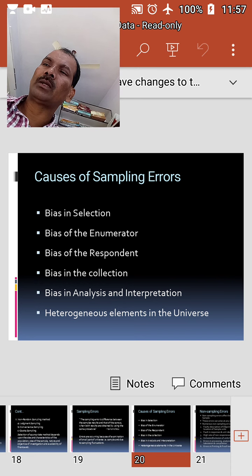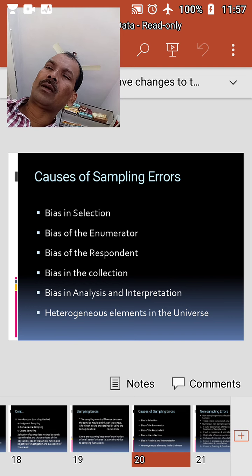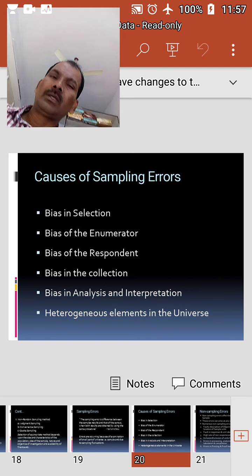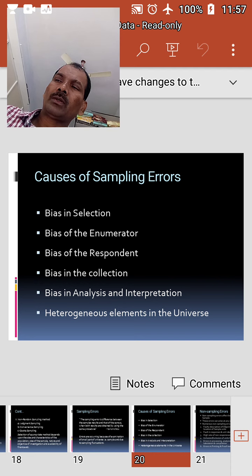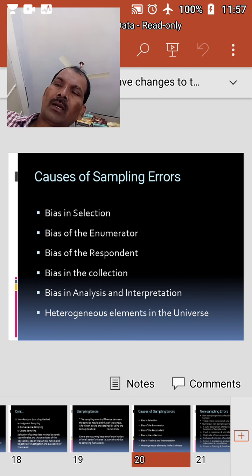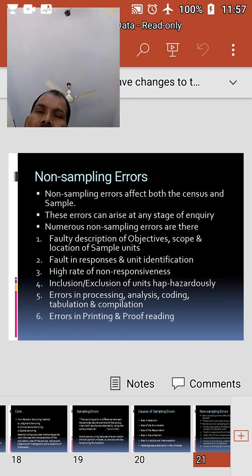These errors do not increase with the increase in the sample size, but tend to cancel each other when they are averaged. These errors may be errors due to chance differences between the units of the population included in the sample and those not included. Errors due to approximations which cause overestimation or underestimation. Errors in editing the data. Errors in analyzing the representation. And lastly, we have non-sampling errors.